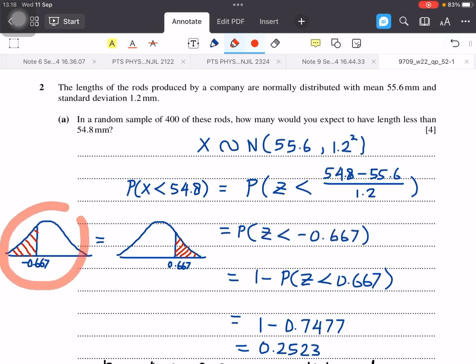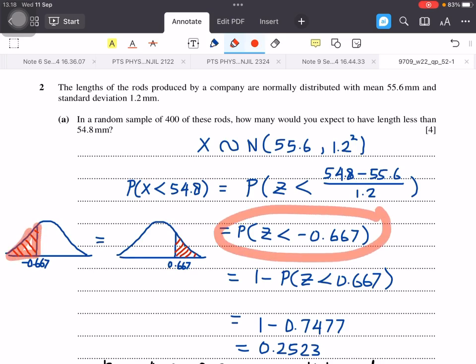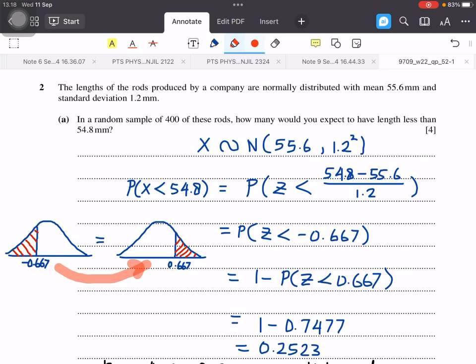This small area represents this probability. But since in our table we don't have negative values for Z, we need to flip the diagram into this one. The small region here can be found using 1 minus probability Z less than 0.667.